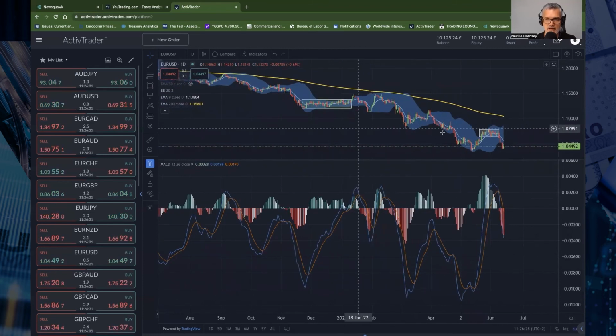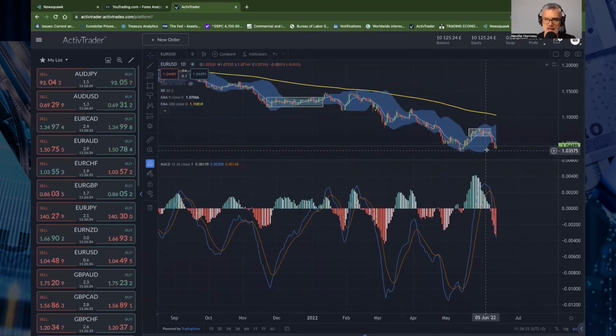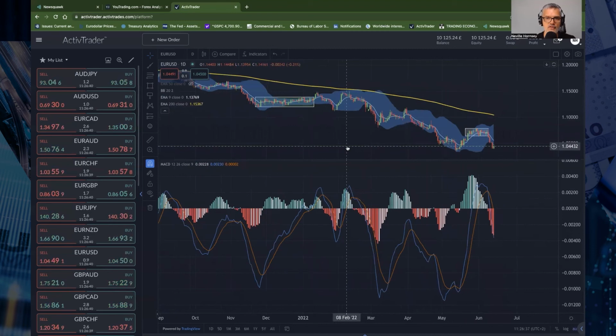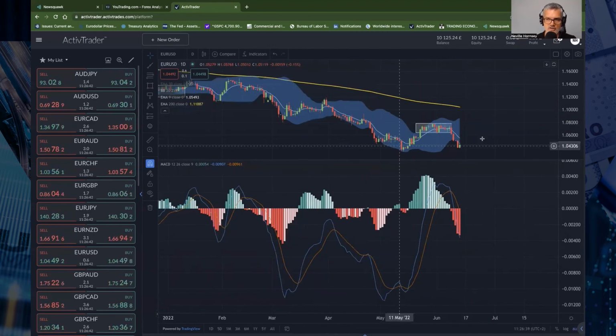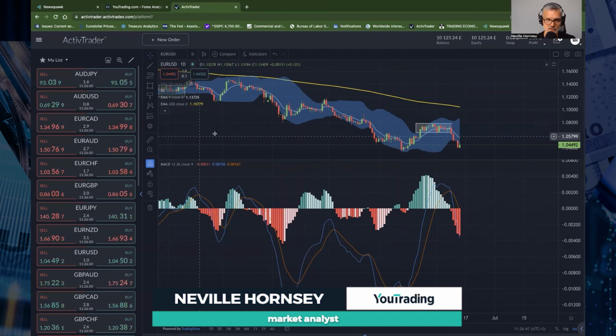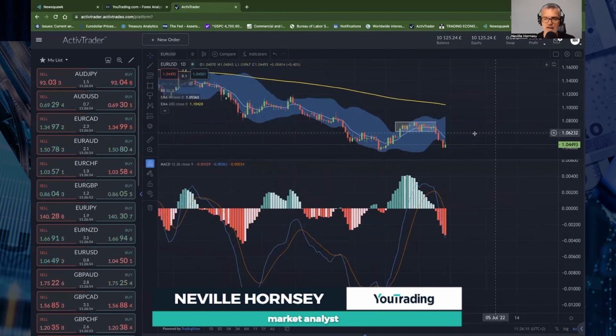Just waiting to see if price action can take out today's low further, go down towards the swing low from 13th of May. I've got a feeling that the market is going to go sideways until tomorrow. So again, I don't really want to be in a trade going into the FOMC. If I see one set up on the euro versus the Swiss, though, maybe around the FOMC release, then yeah, maybe we can take a trade then.